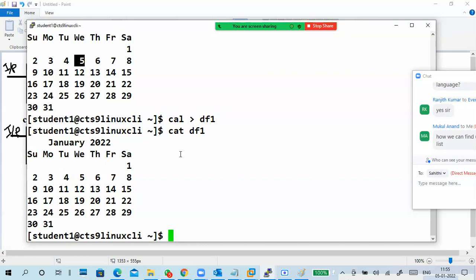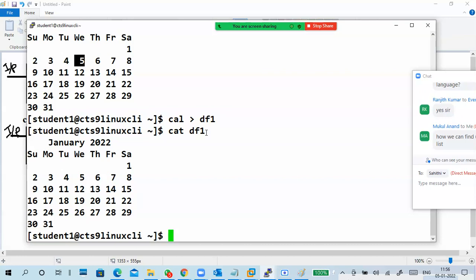But what is the previous output? Where is the date information? It will be erased. It replaces the content of the file and puts the new data inside.